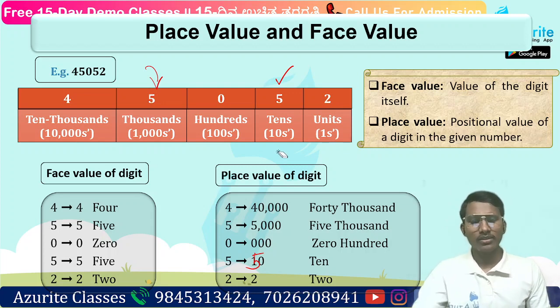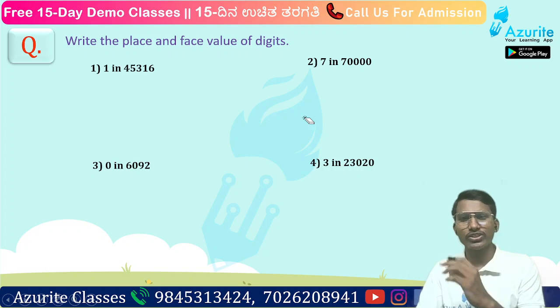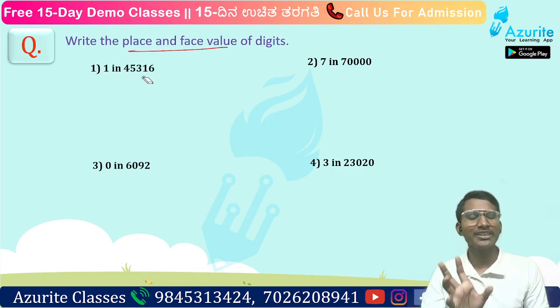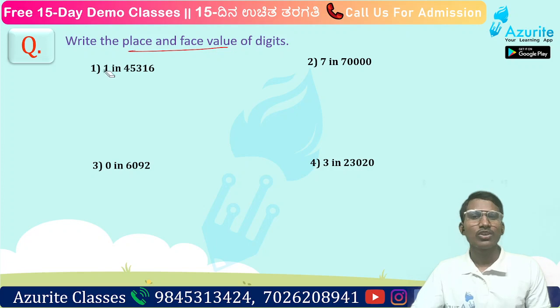Okay. Next, let us go to the questions now. Here, write the place value and face value of the digits. So what do we have to write here? Place and face value. Here, the digit is given. The first question: 1 in 45316. I am not reading the number, because we have not learned that yet. You already know, but I am not reading. You will learn that next.